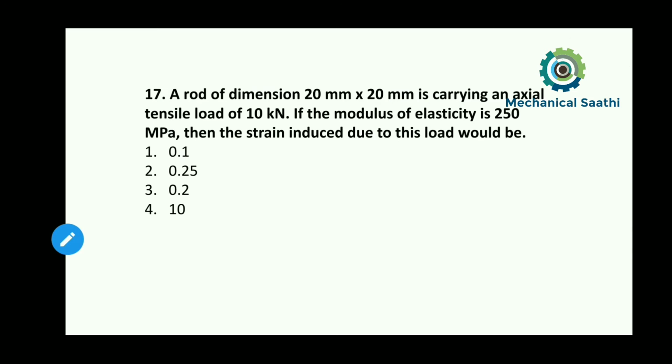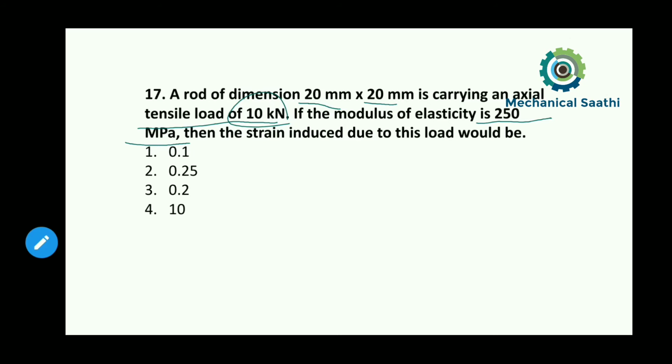It is telling that a rod of dimension 20 mm by 20 mm is carrying an axial tensile load, given as 10 kilonewton, and the modulus of elasticity is given as 250 megapascal. We need to find out the strain induced.